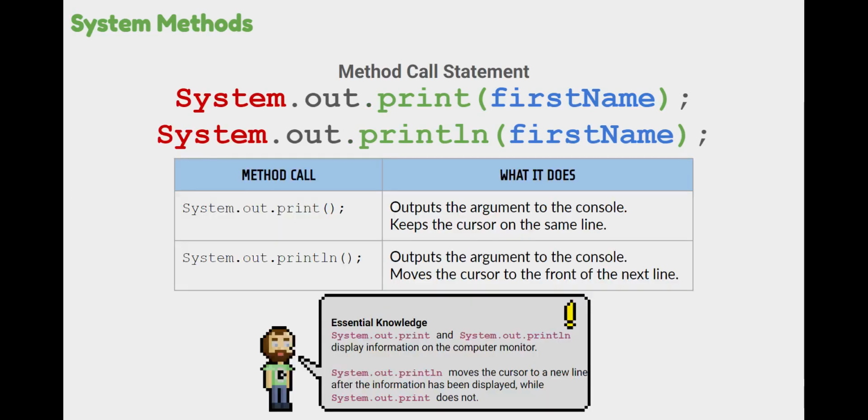So this leads us to our essential knowledge. System.out.print and System.out.println display information on the computer monitor. And System.out.println moves the cursor to a new line after the information has been displayed, while System.out.print does not. It keeps the cursor right at the end of that data.